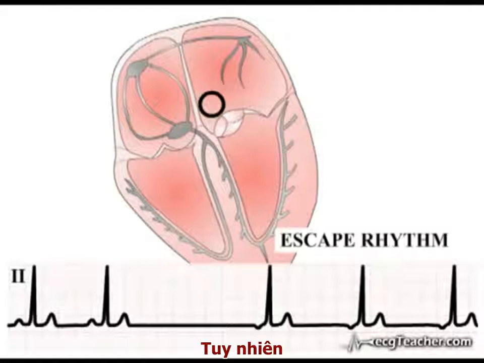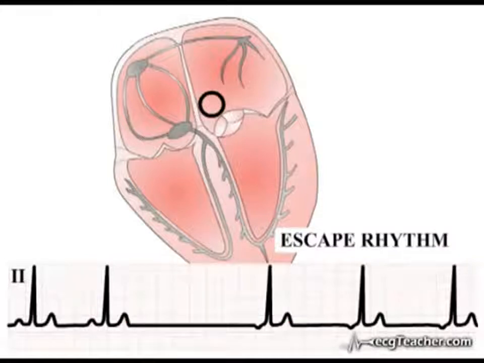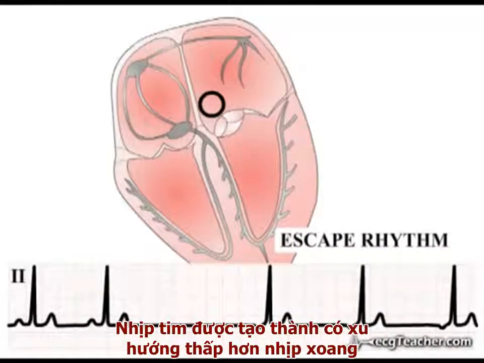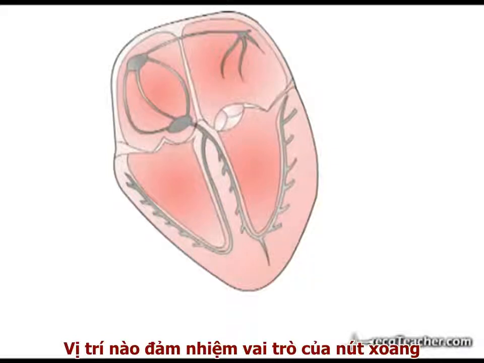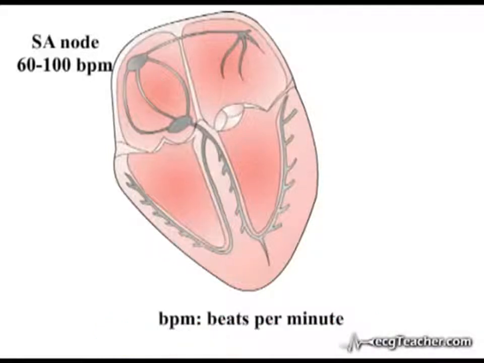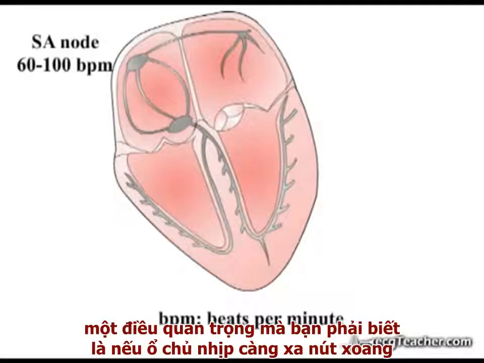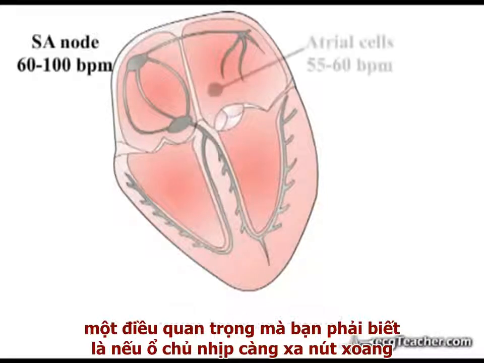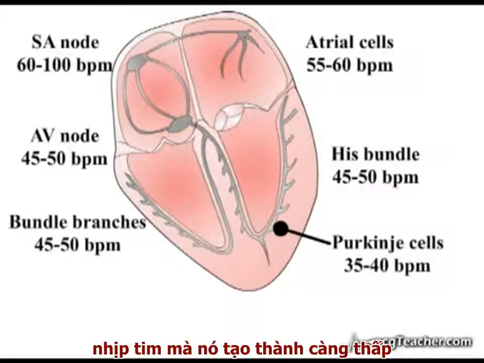rhythm. However, as the automaticity of cardiac tissue declines on moving away from the SA node, the heart rate generated tends to be lower than sinus rhythm. Virtually any part of the heart can generate an escape rhythm. Precisely which site takes over from the SA node depends on the type of problem preventing the node from depolarizing the ventricles. We will go through the nature of these problems in section 5, but for now it is important to appreciate that as we move further distal to the SA node, the heart rate generated by an ectopic site becomes progressively slower.